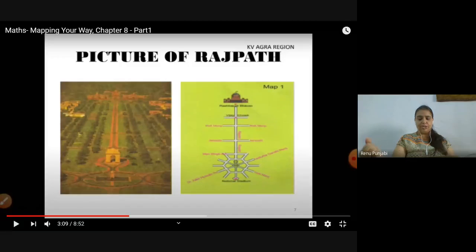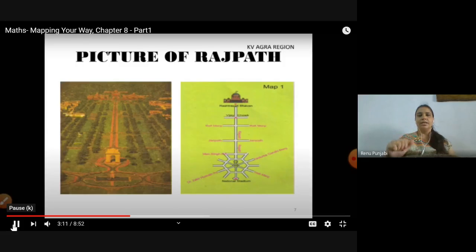So there are a few questions given here. Match the map and the photo. Have you seen a map of a city? Look at map 1, match it with the photo and find out where India Gate is. Draw it on the map. So here, near the central hexagon which we discussed yesterday, is India Gate. Let us see it.